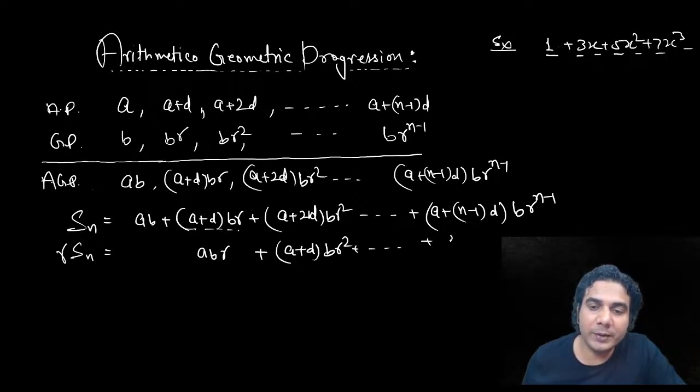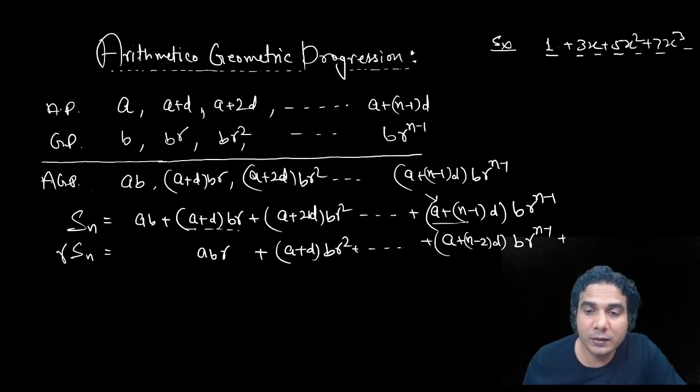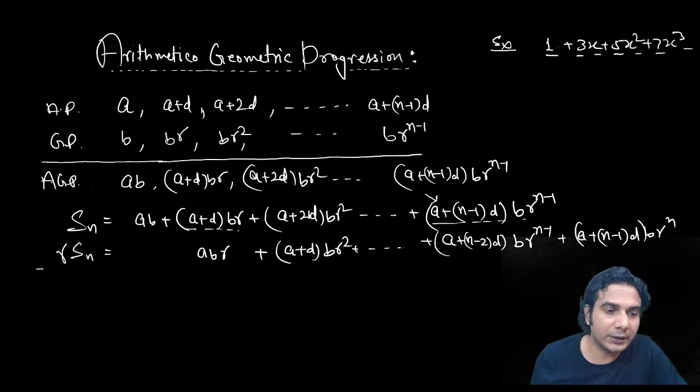Second last term is going to be a plus n minus 2 into d, second last of this series, all right? And b r raised to n minus 2. So if you multiply r, that is going to be b r raised to n minus 1. Then this term will go out, right? Because you're shifting the whole series by one place. So this last term is going to be a plus n minus 1 into d br raised to n. All right. Yes. Now subtract.